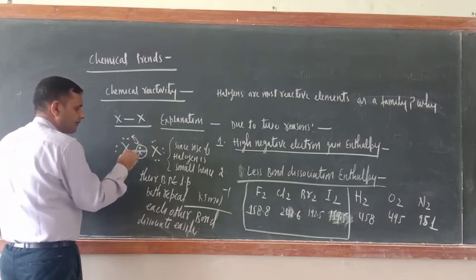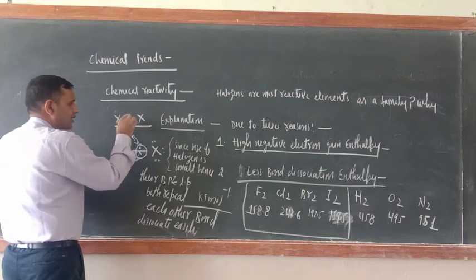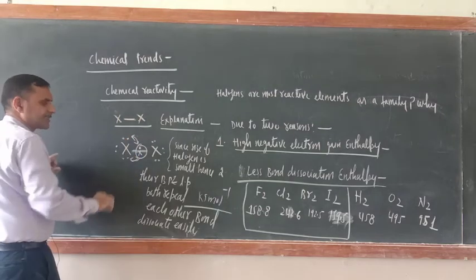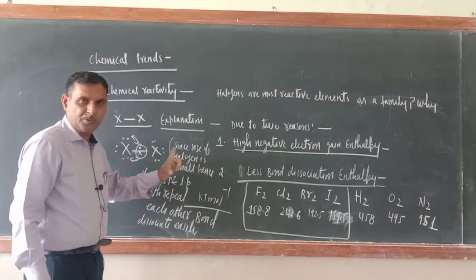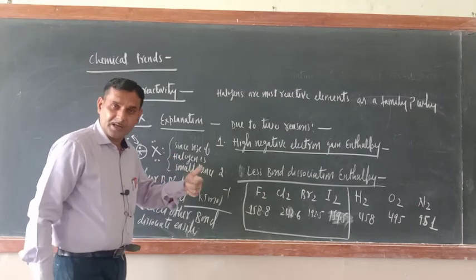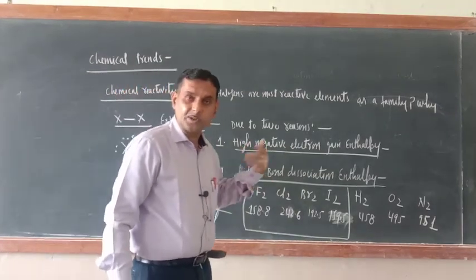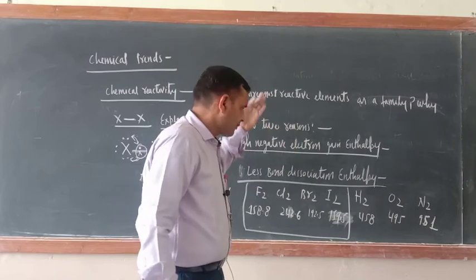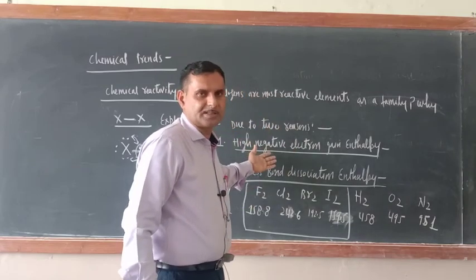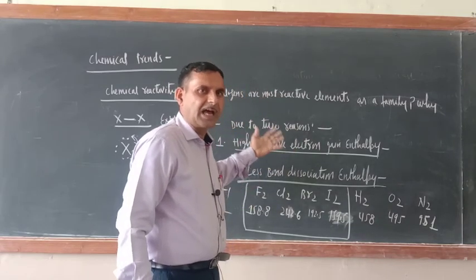This lone pair will repel the bond pair, so the bond formed between X and X will become weak. When it becomes weak, it will be dissociated very easily and they will be reactive. So because of these two reasons, halogens are highly reactive.